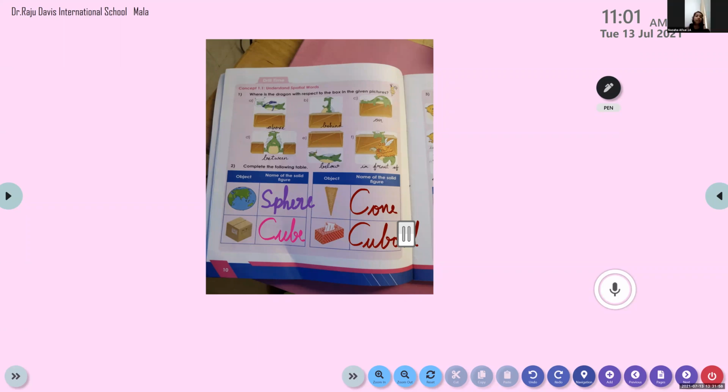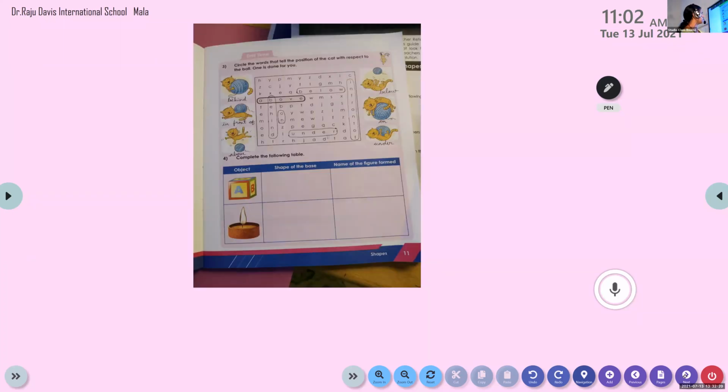Cube. I have finished. Okay, good. So shall I take the next page? Page number 11. Is there anyone to complete? Nasa Afsal completed. Give me a thumbs up if you have completed. Yes, ma'am. So please take page number 11. Now Aradhya, please unmute.